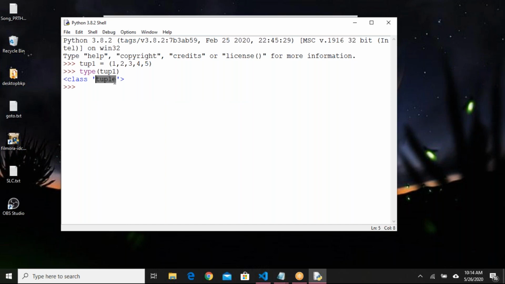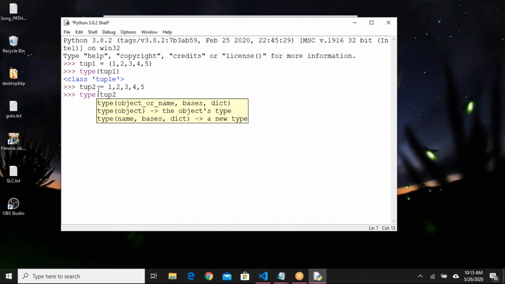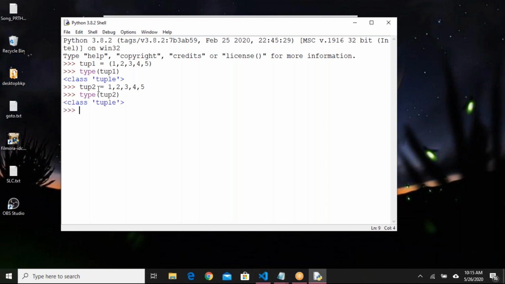Class tuple. That means it is of type tuple. Even if I don't provide any parentheses, say tup2 equals 1 comma 2 comma 3 comma 4 comma 5, and I print type of tup2, see here, it is again tuple only. So whether you provide parentheses or not, it will be considered a tuple only.